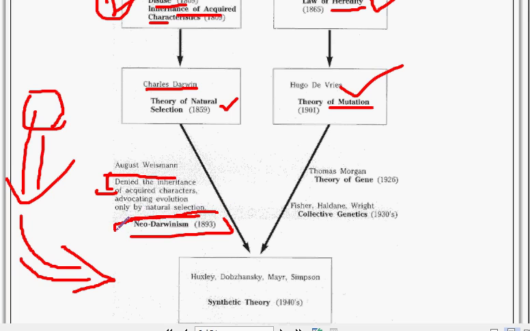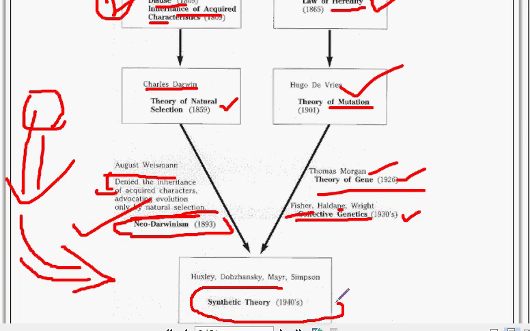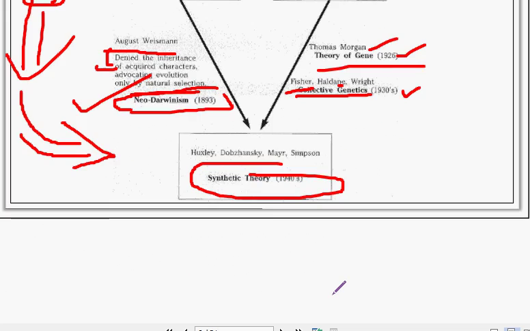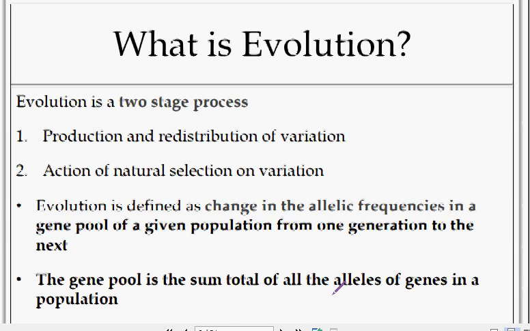He explained it in neo-Darwinism. August Weismann, neo-Darwinism. From Thomas Morgan, the theory of the gene has been taken. Fisher, Haldane and Wright gave population genetics. All these features come under the synthetic theory of modern evolution.